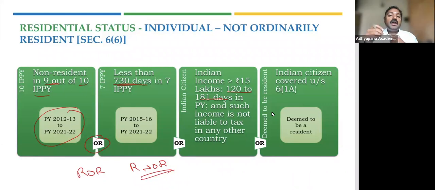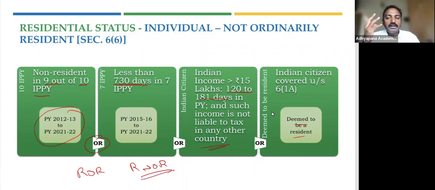But here, in the additional condition, if he is staying between 120 and 181 days, he will be called a deemed to be resident, and thereby a not ordinary resident. A person falling under this can never be an ordinary resident.